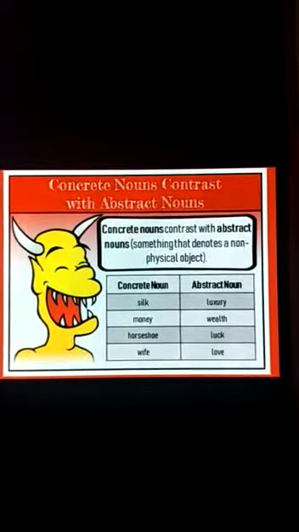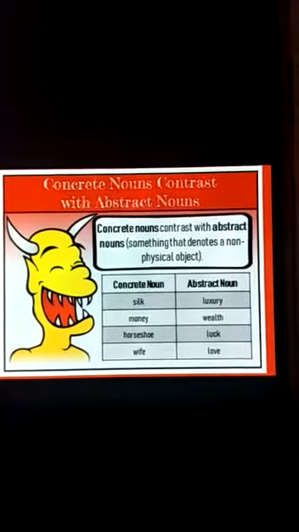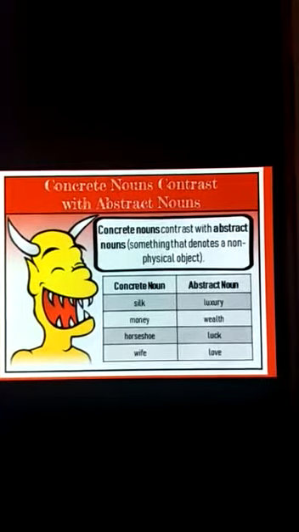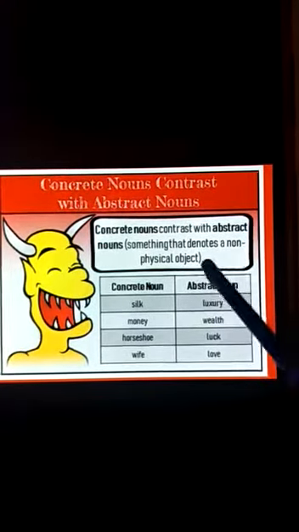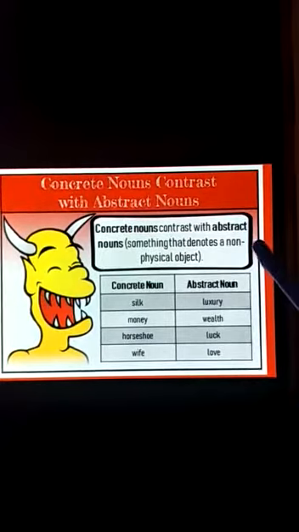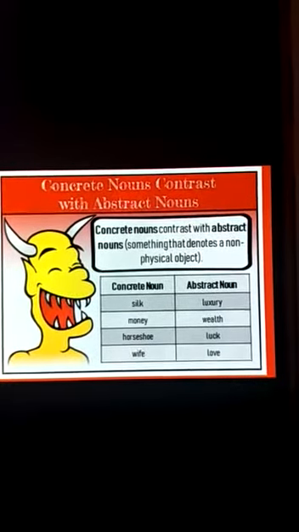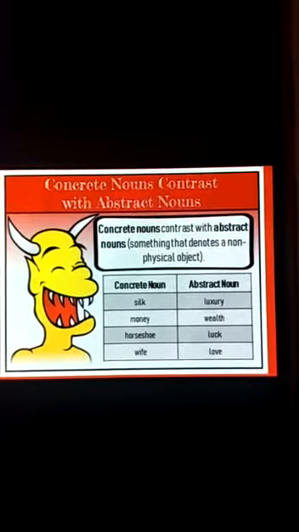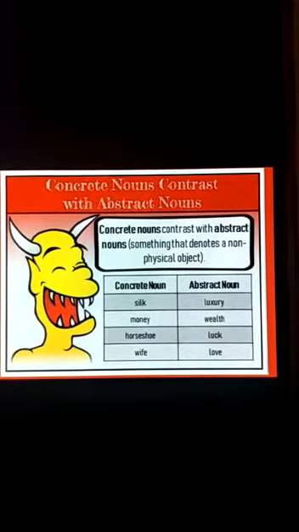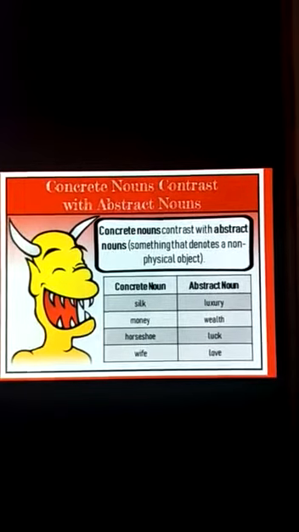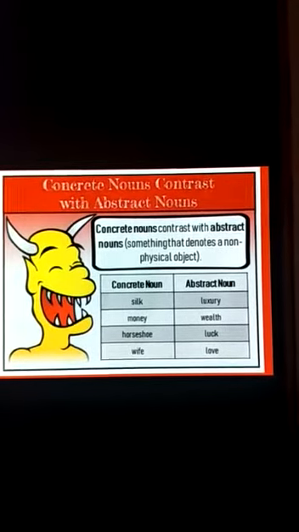So a concrete noun in contrast with abstract noun means a concrete noun denotes a physical object, and an abstract noun will denote a non-physical object. In abstract, there will not be anything physical, we cannot touch it, so it will not be a physical object. But as in concrete noun, there will be a physical object which you can touch or feel.